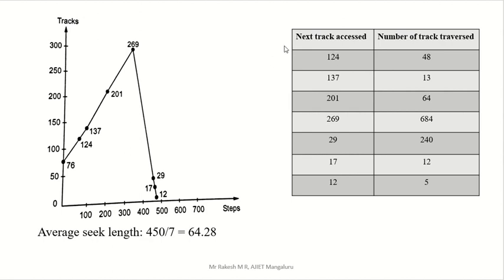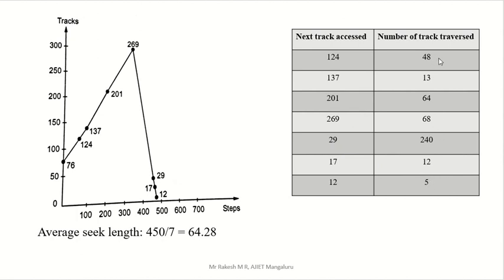Now 124 minus the head 76 is 48. 137 minus 124 is 13. Then 201 minus 137 is 64. 269 minus 201, yes, there was a small mistake, that is 68. 269 minus 29 is 240. Then 29 minus 17 is 12. 17 minus 12 is 5. So these are your numbers.